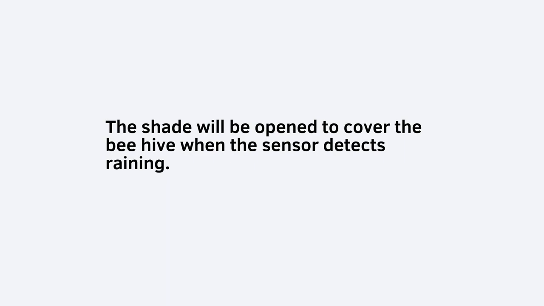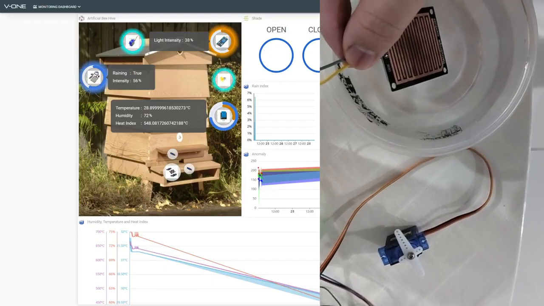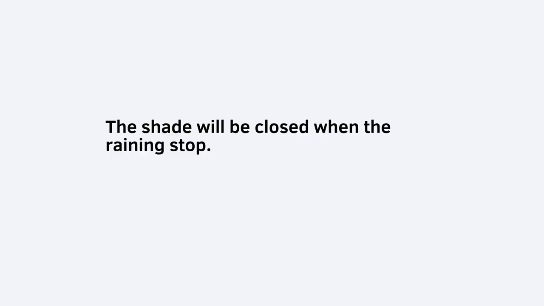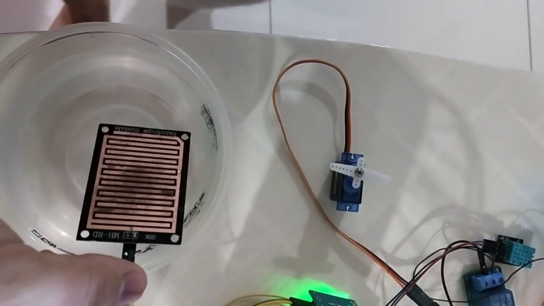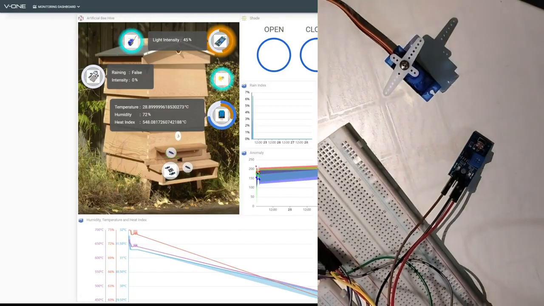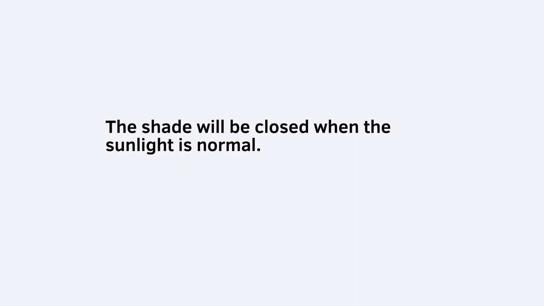When it rains, the shade will be open to cover the beehive to prevent it from getting wet. In contrast, the shade will be closed when the raining stops. It will also be open to cover the beehive when the sunlight is too strong. If the sunlight is not too strong, the shade will be closed instead.